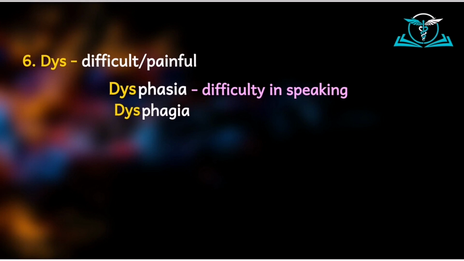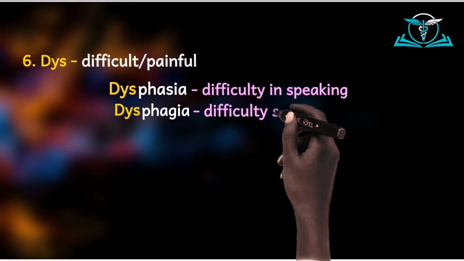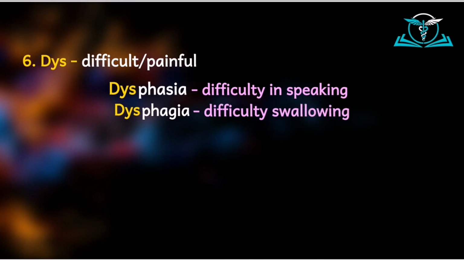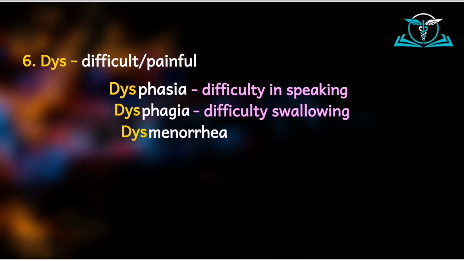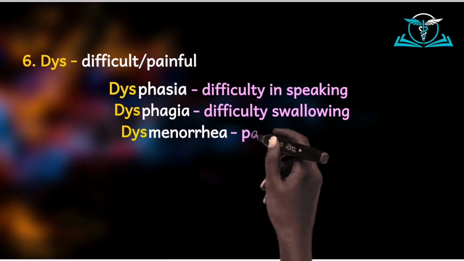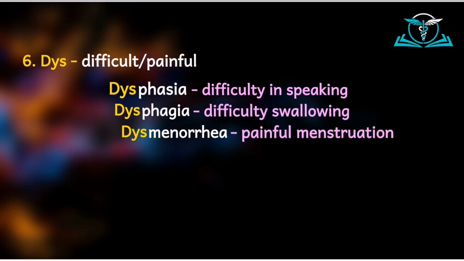Phagia deals with eating or swallowing, and so dysphagia would be difficulty swallowing. Another example, when we say dysmenorrhea, unfortunately, this does not mean difficulty in menstruation. It means painful menstruation. And so please remember that this can be difficult or painful. And so in this sense, dysmenorrhea means painful menstruation.